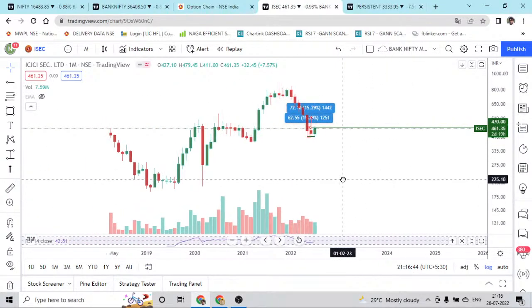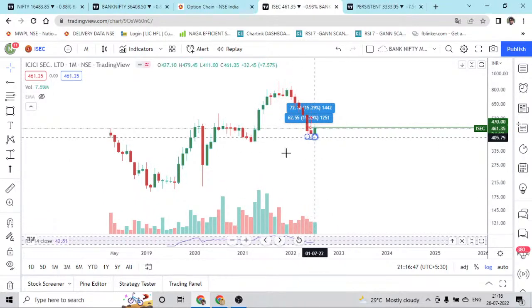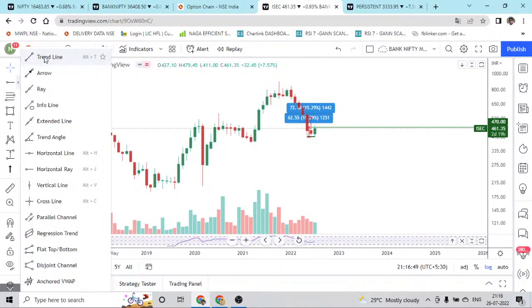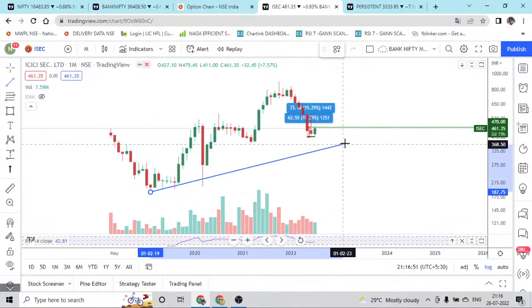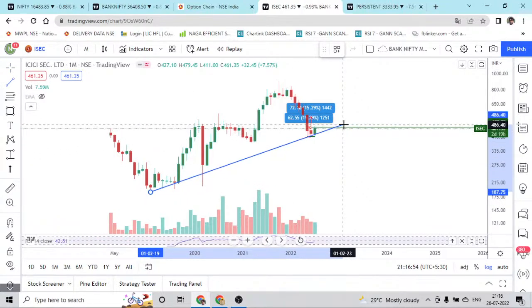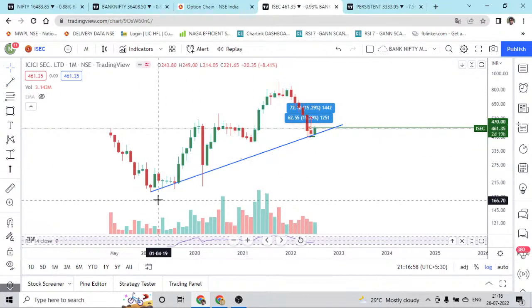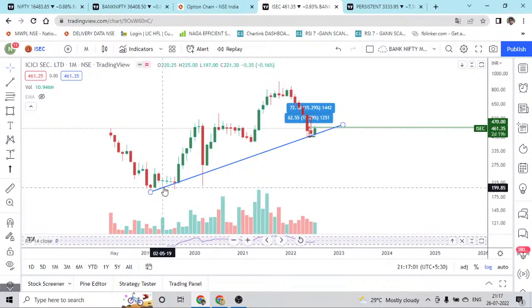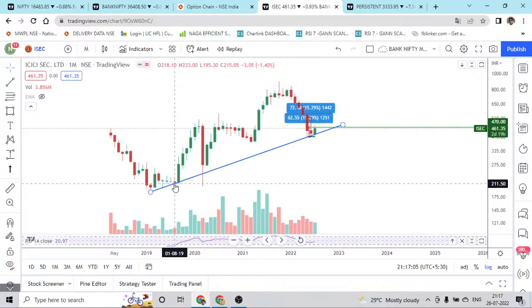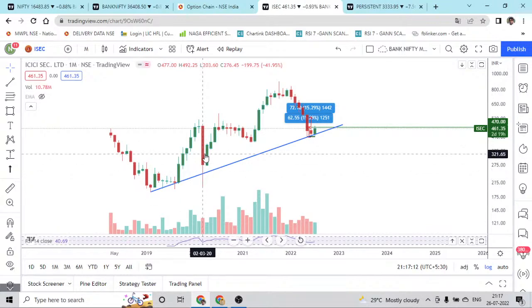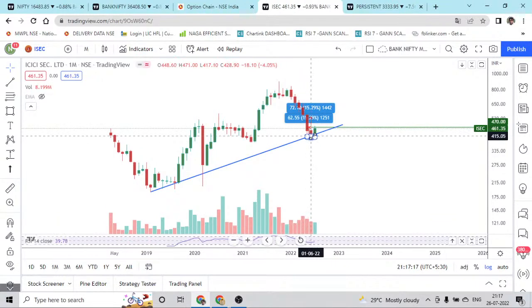That gave the conviction. But before this double bottom, we have a strong conviction coming at this point. The ascending trend line is meeting at this point. I have joined the first low and the second low; we have to connect these lows. This has already been respected, and this is the wick which formed during the COVID fall. This time it has exactly touched this level.